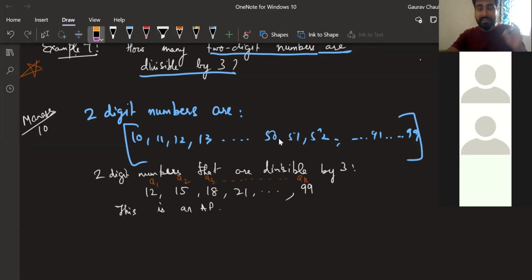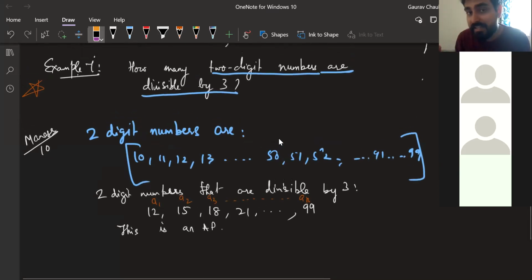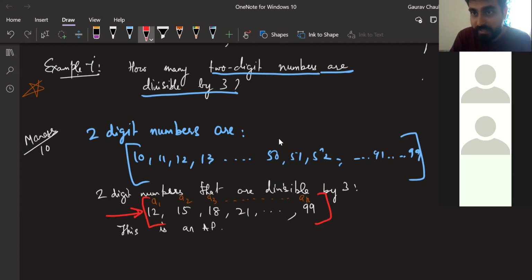Right now, they are asking us how many 2-digit numbers are divisible by 3. So I'm making a list of 2-digit numbers which are divisible by 3. This is a finite AP, it has an end. Now I'm observing after making the list, there is a reason why it has been asked in this chapter. It is forming an AP. Every time I'm jumping with 3 steps, right?